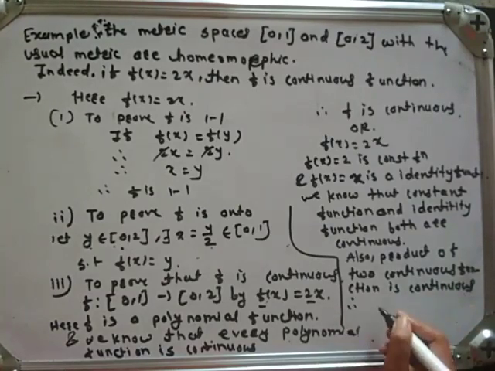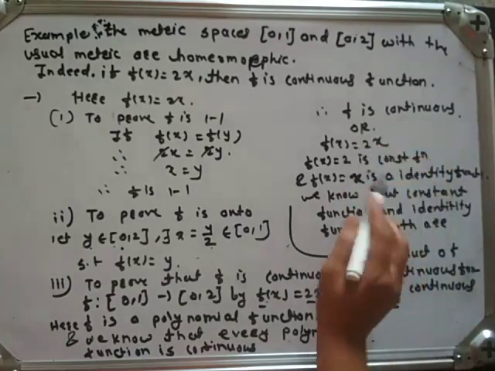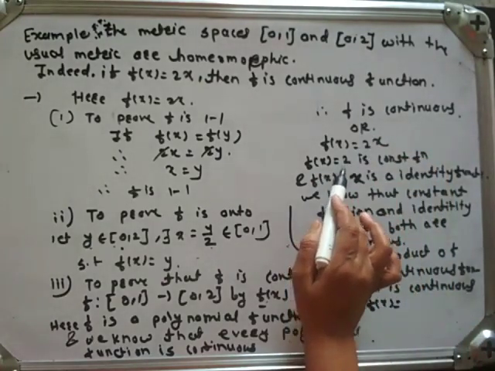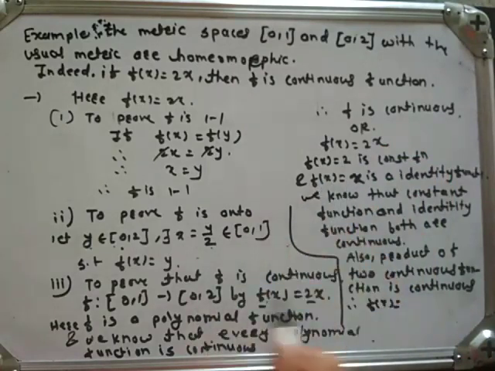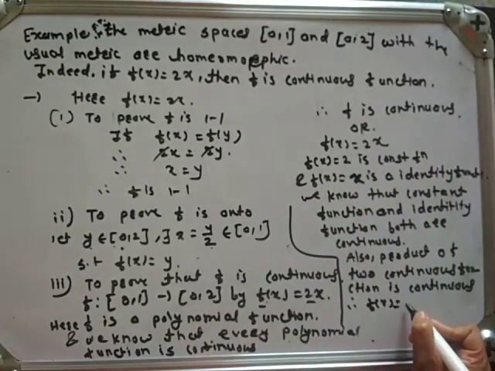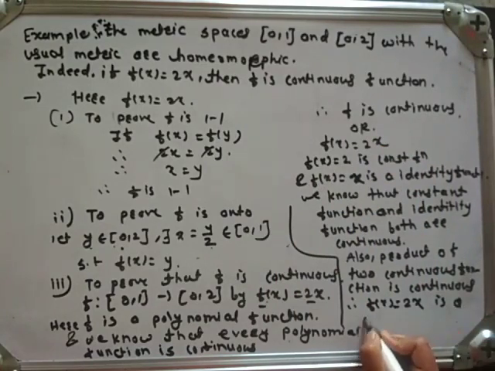Therefore, f of x equal to 2x is a product of the constant function f of x equal to 2 and f of x equal to x. Therefore, f of x equal to 2x is a continuous function.